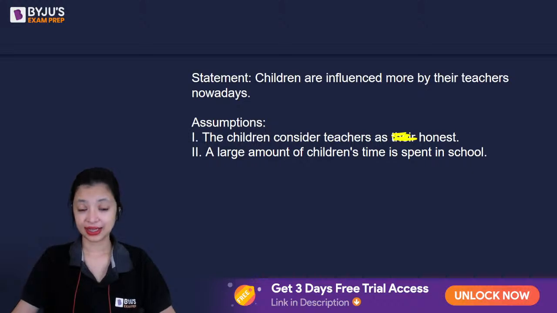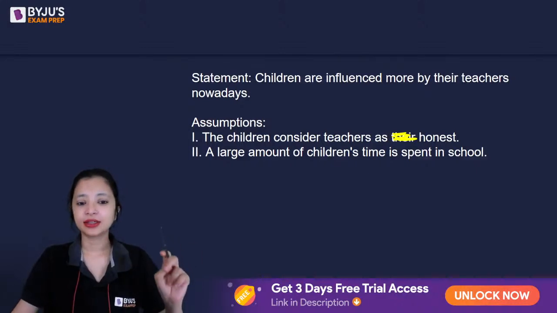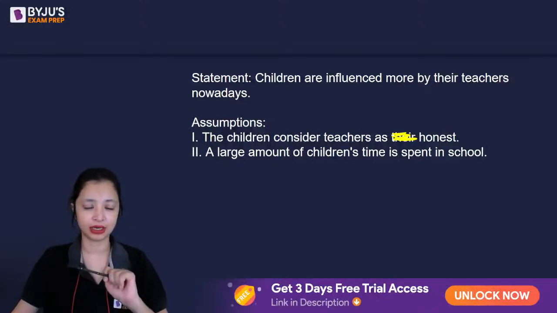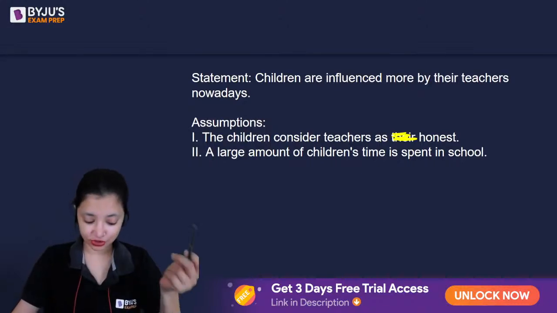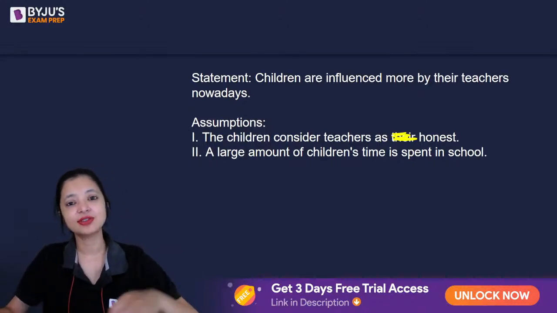Okay. The second one says a large amount of children's time is spent in school. Even if I spend 1 hour with a person, I may be influenced by that person. Even if I spend 10 minutes with a person, I may be influenced by that person. The amount of time spent with the person does not denote the capability the person holds to influence somebody. That means we cannot say that a large amount of children's time is spent in school. You may be using your GK if you mark the second one correct, which is not allowed in logical reasoning questions. GK should be 0. Thus, the correct answer is neither.